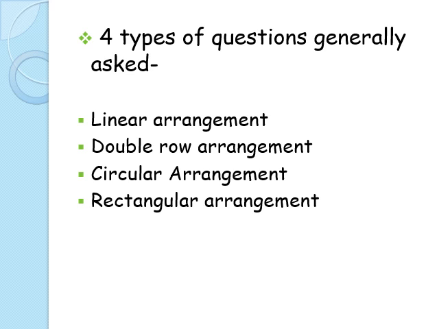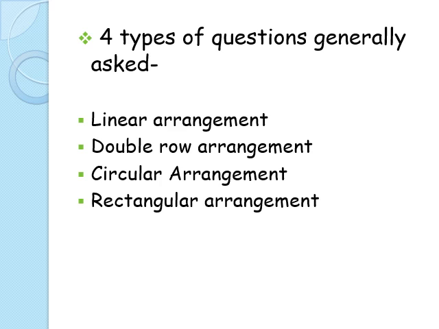Then the third arrangement is circular arrangement. In circular seating arrangement questions you have to arrange the persons around a circular table. So you have to fulfill conditions: who is sitting next to whom, who is sitting to the right of whom, who is sitting to the left of whom. So this is circular arrangement. The fourth type is rectangular arrangement. Rectangular arrangement is similar to circular arrangement. The difference is that the table is now not circular, it is rectangular.